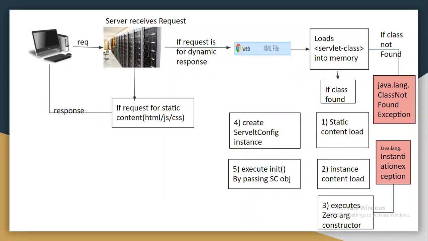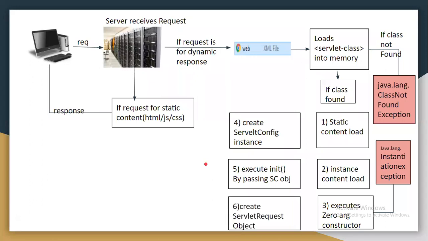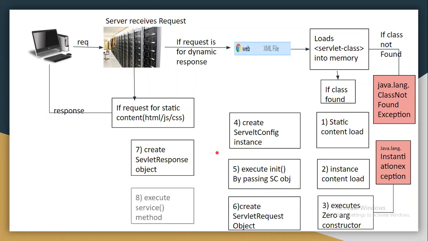Okay, so after executing the init method, the server will create one object for ServletRequest and another object for ServletResponse. After creating the ServletRequest and ServletResponse objects, the server will execute the service method.